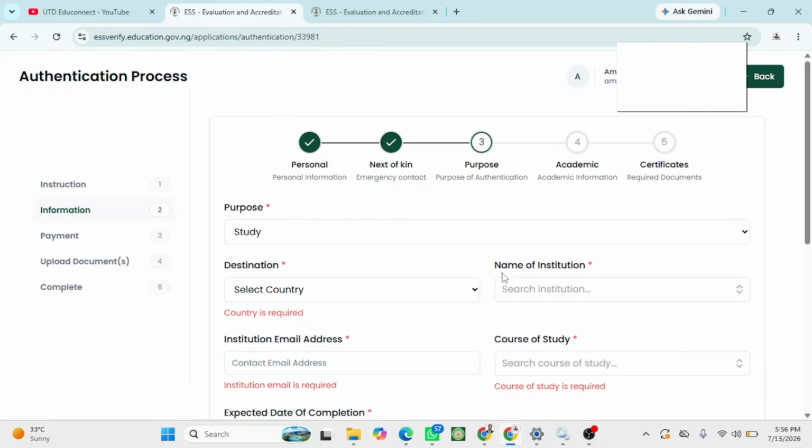The authentication certificate itself does not contain the name of the university or the scholarship. The ministry only requests this information for their record before they proceed with your document authentication. As I showed you in the sample of the document authentication, there is nothing saying that the person is going to this university or anything like that. If you haven't been admitted anywhere yet, you can simply enter the details of any university. For this demonstration, I will use Kuwait University because I'm also interested in scholarships in Kuwait or something like that.